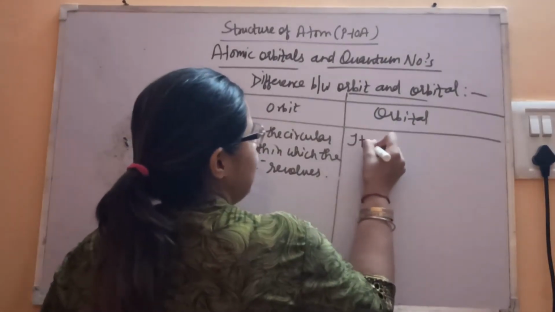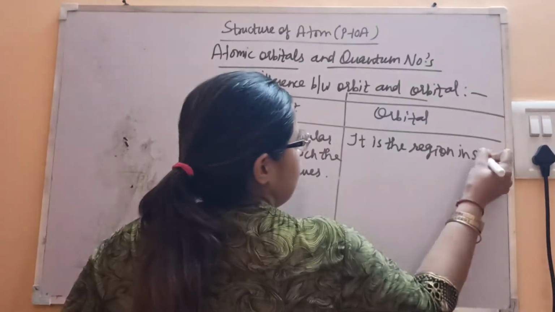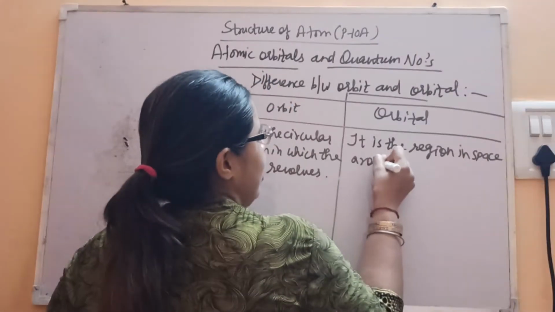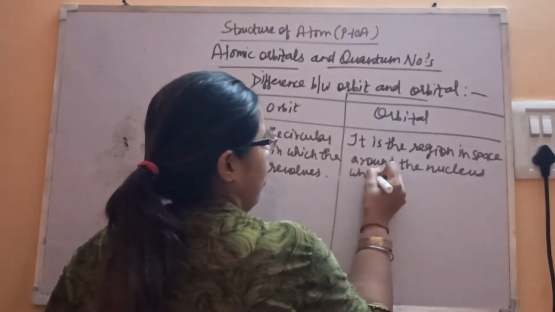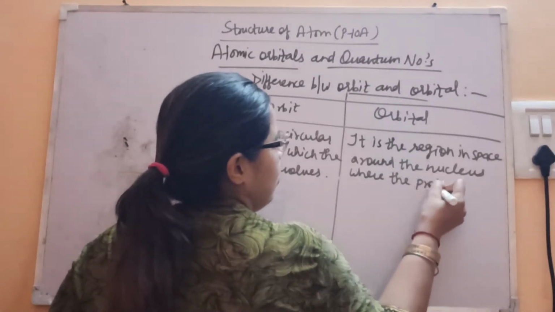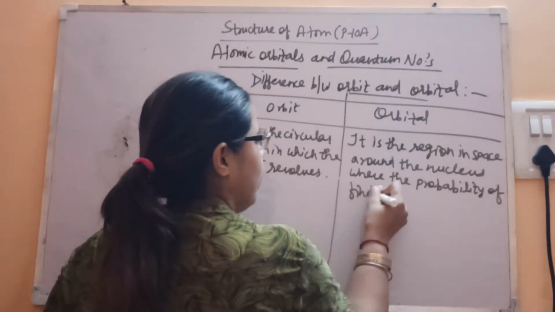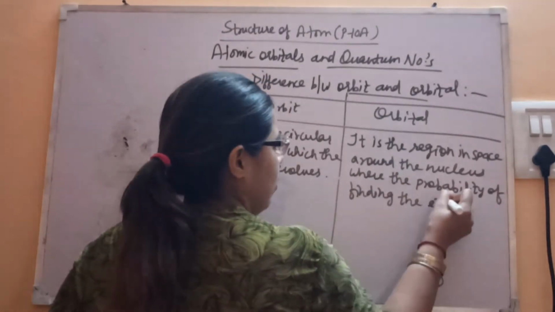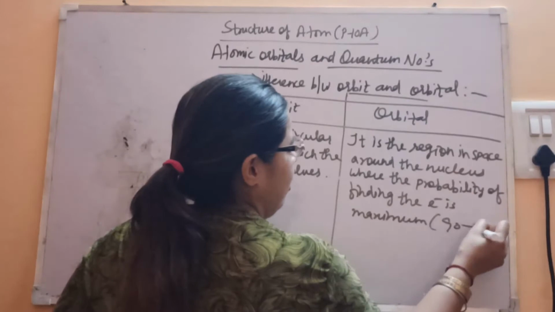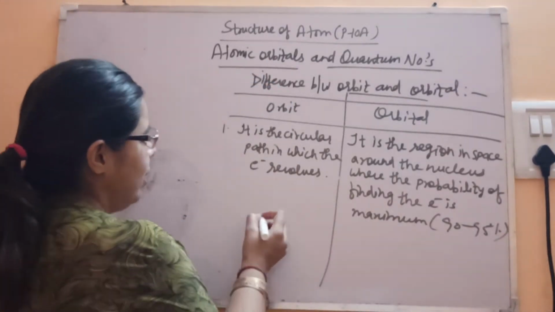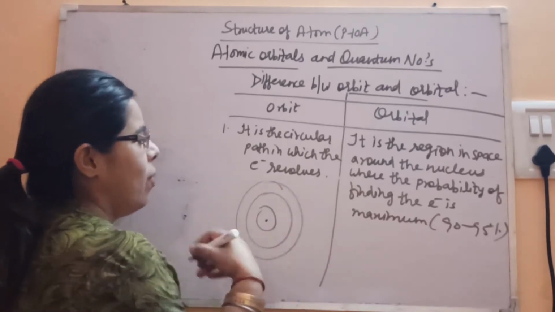So orbital is the region in space around the nucleus where the probability of finding the electron is maximum. You can say 90 to 95% is there. Like we know that these are the different orbits. If this is the atom nucleus, these are the different orbits in which the electron moves.